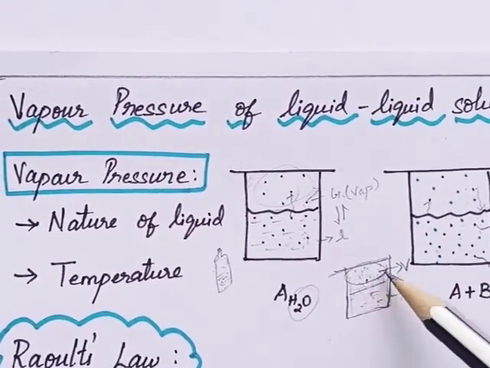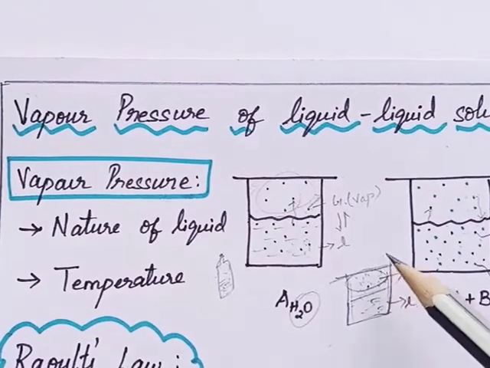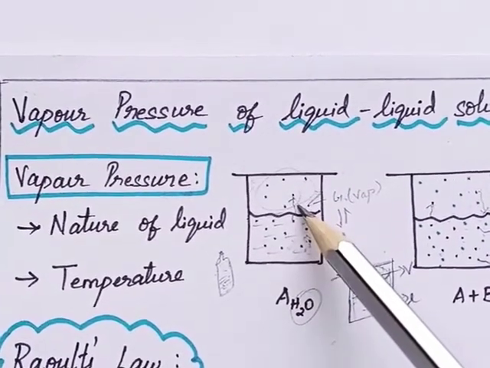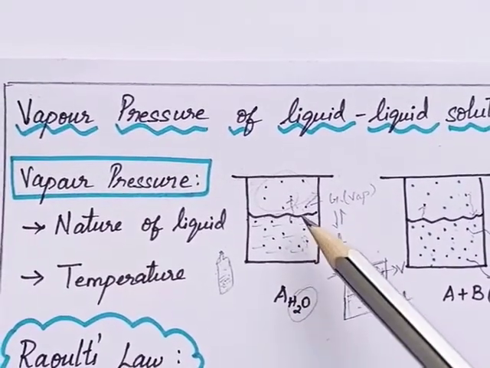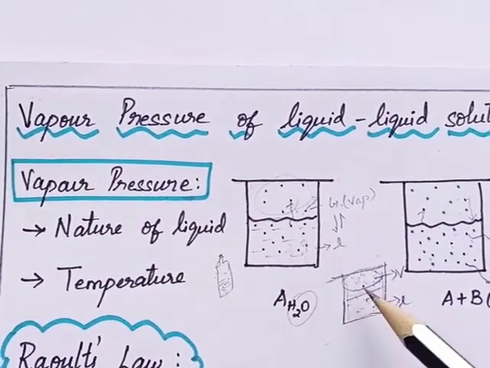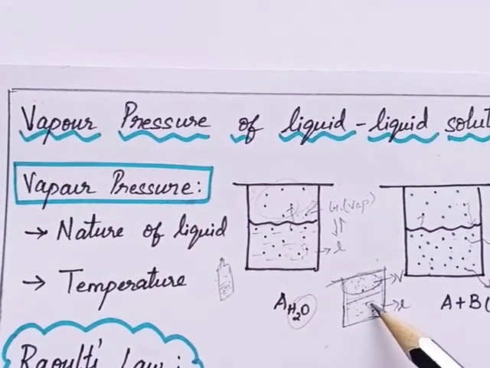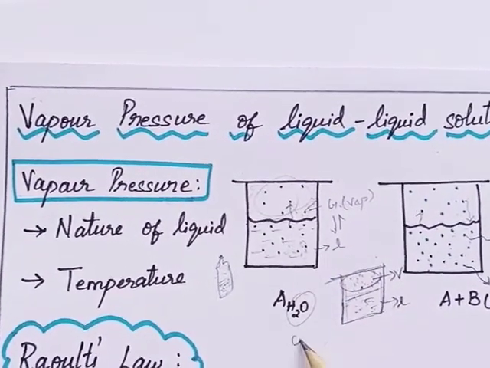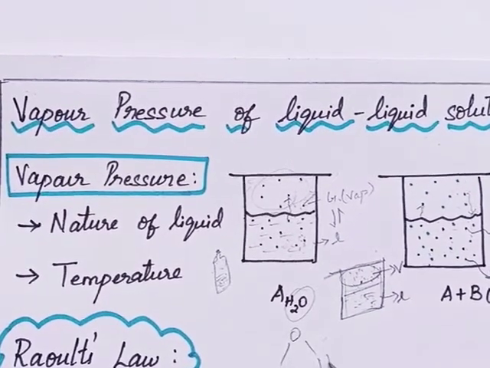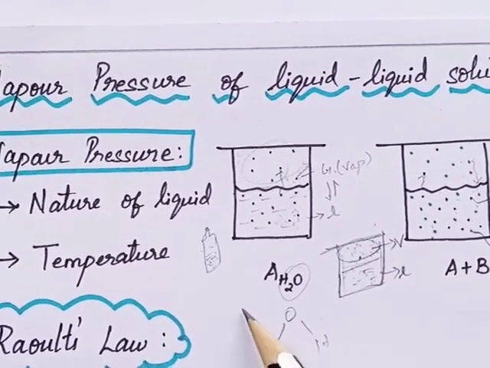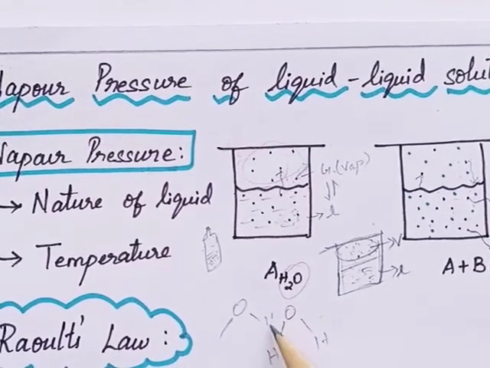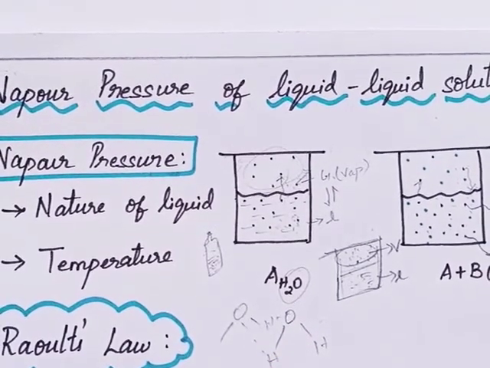Alcohol's vapor pressure will be high compared to water, because the intermolecular force of attraction between alcohol molecules is weak compared to water. Water molecules have a strong intermolecular force of attraction because of hydrogen bonding.